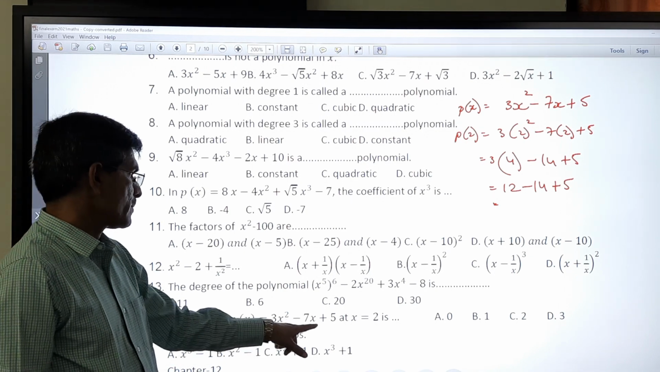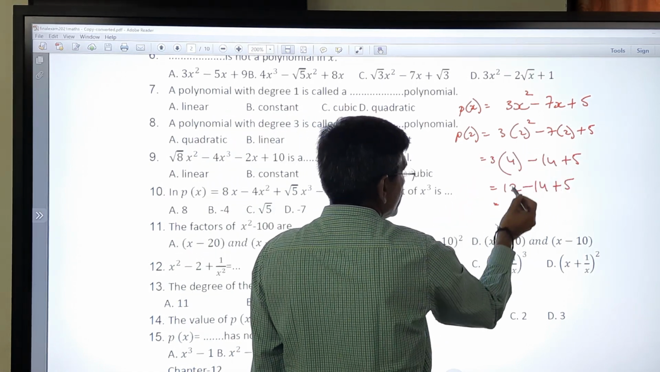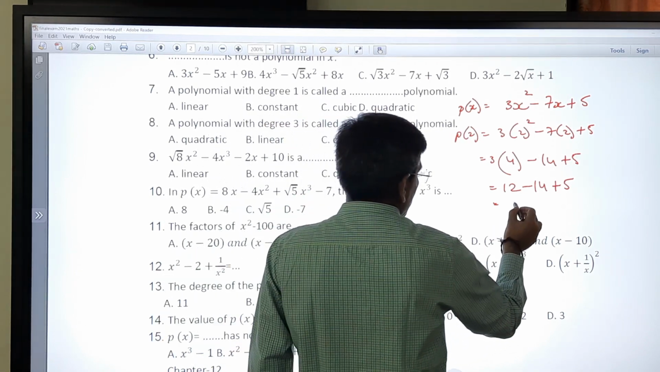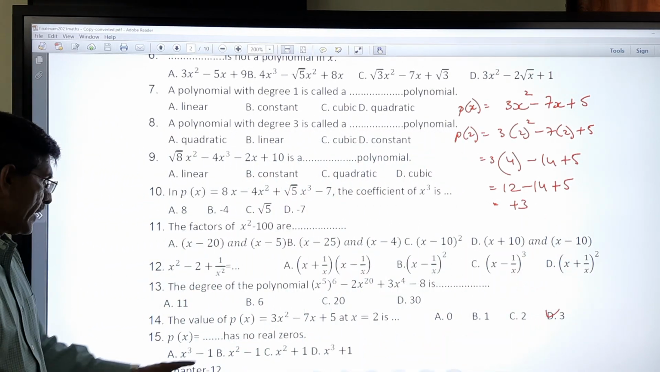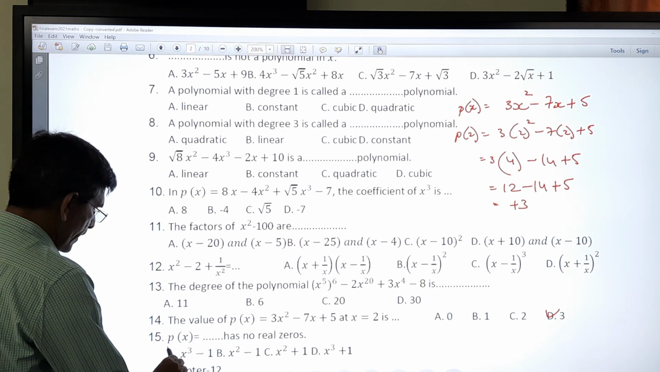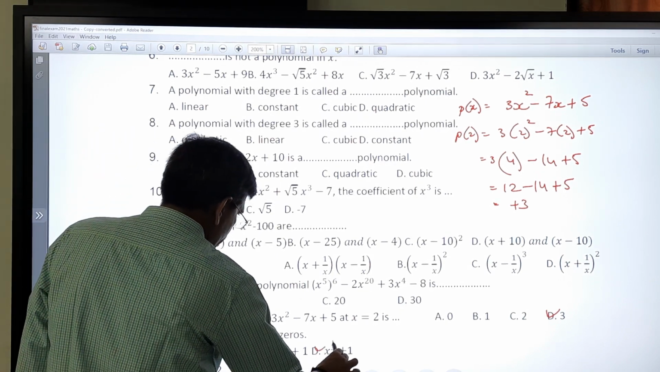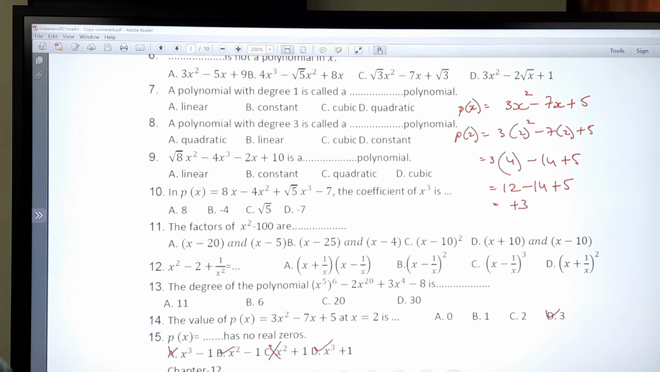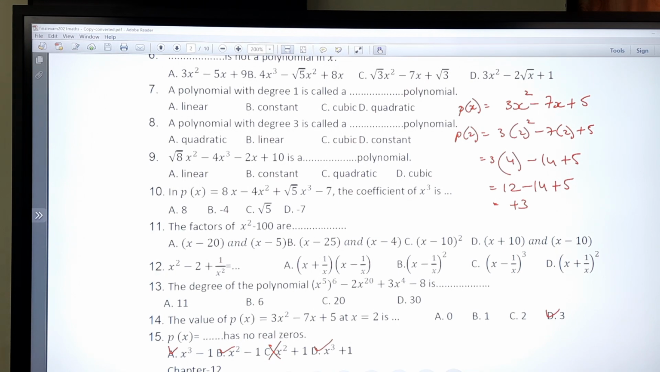Again 3x square minus 7x plus 5, x equal to 2 I have to put. So 2 square is 4, 4 threes are 12, 7 twos are 14. So 12 minus 14, that is minus 2, plus 5, that is plus 3. So plus 3 is the correct option. Now dash has no real zeros. So here again we can get answer 0 because it's a factor. Again we can do the factorization of it, but we cannot do the factorization of x square plus 1. That is why x square plus 1 has no real zeros.